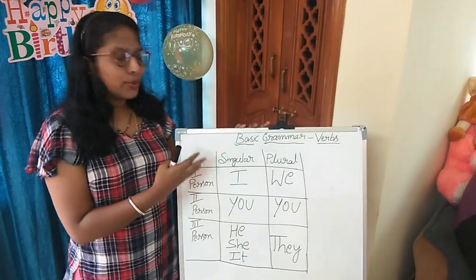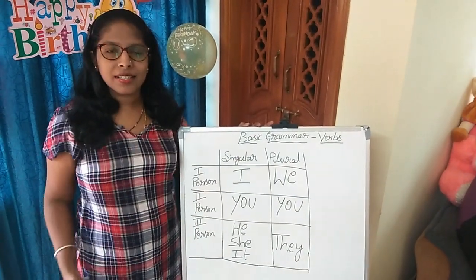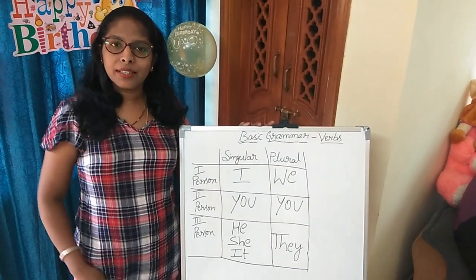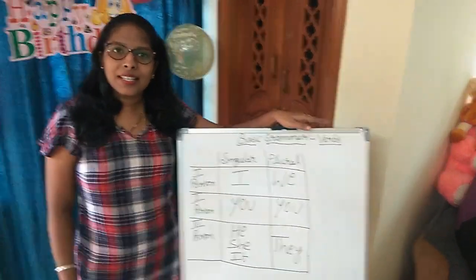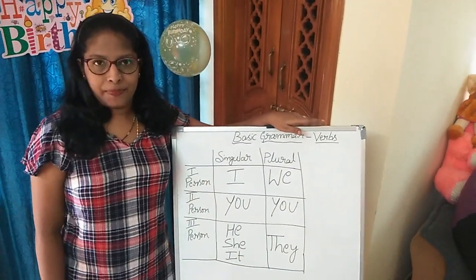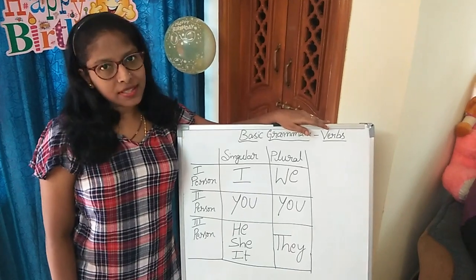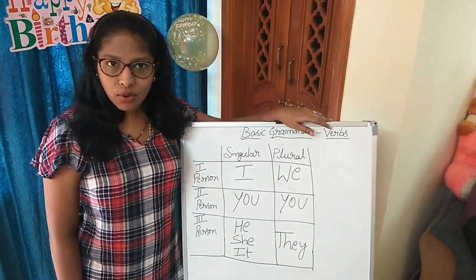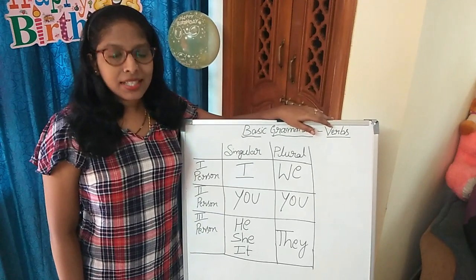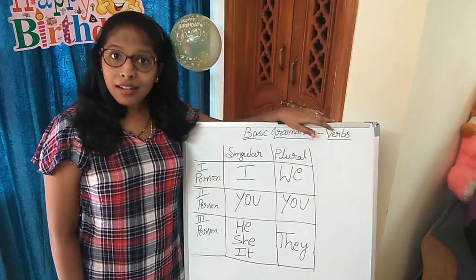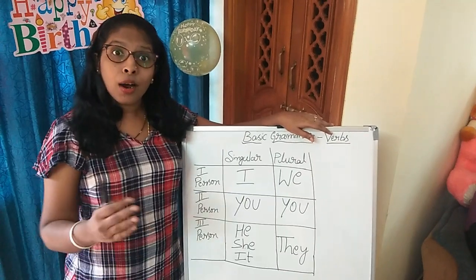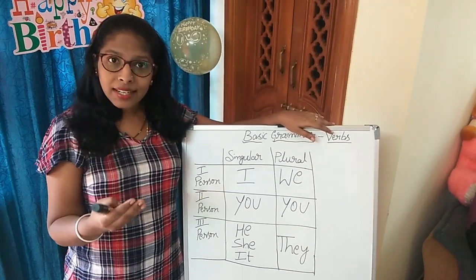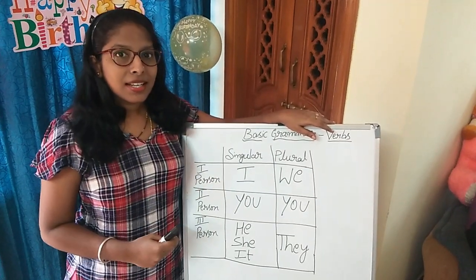And today we are doing the continuation of the previous class. I hope you all remember what we have done in the previous class. In the previous class, we started verbs and the types of verbs also we discussed, main verbs and also helping verbs, which is also called as auxiliary verbs. That is am, is, are, was, were. And how we are using that also we discussed in the last class.